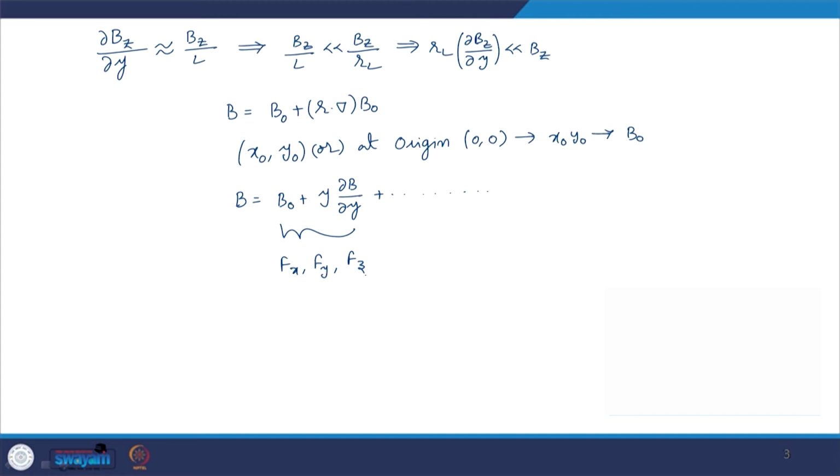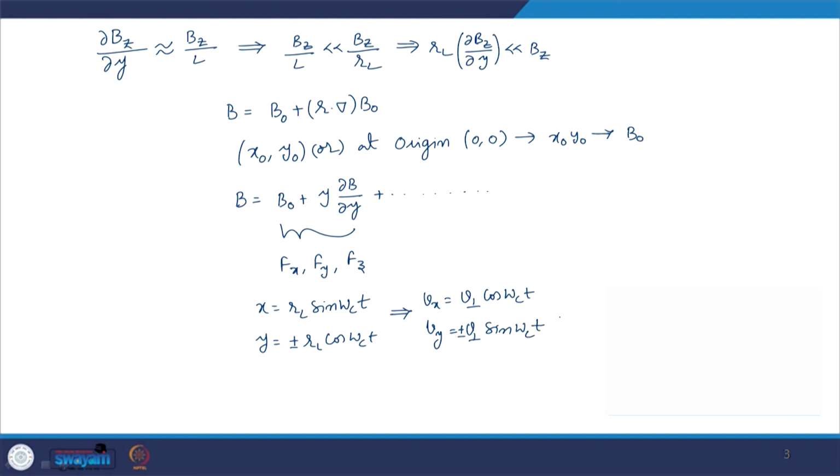Now, just to recollect, in the case of a uniform static magnetic field, we have seen that if the particle experiences a magnetic field which is uniform in space, x is equal to RL sin ωc t and y is equal to ± RL cos ωc t, which gives Vx equal to V perpendicular cos ωc t and Vy equal to ± V perpendicular sin ωc t.